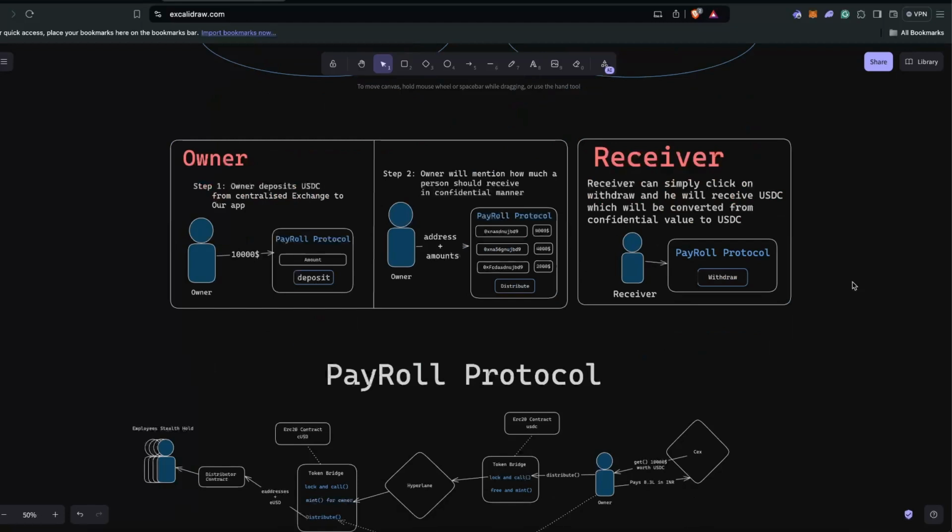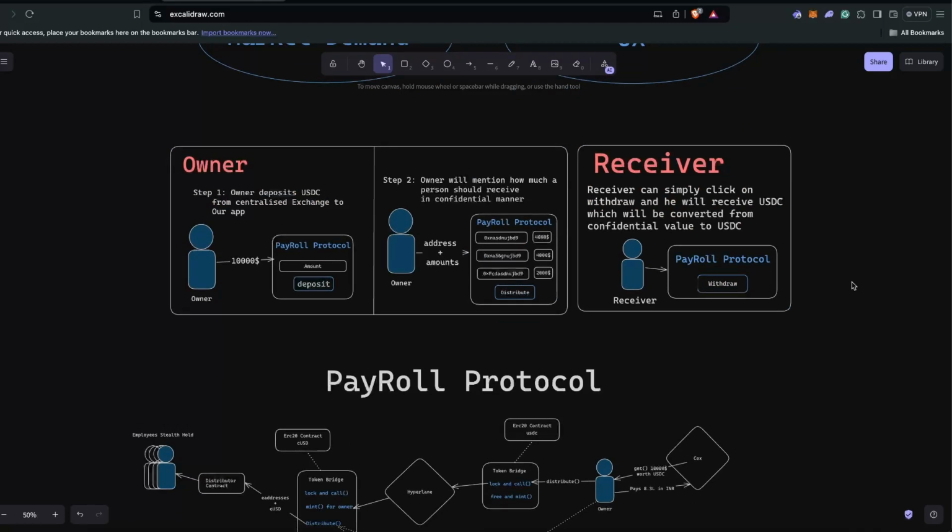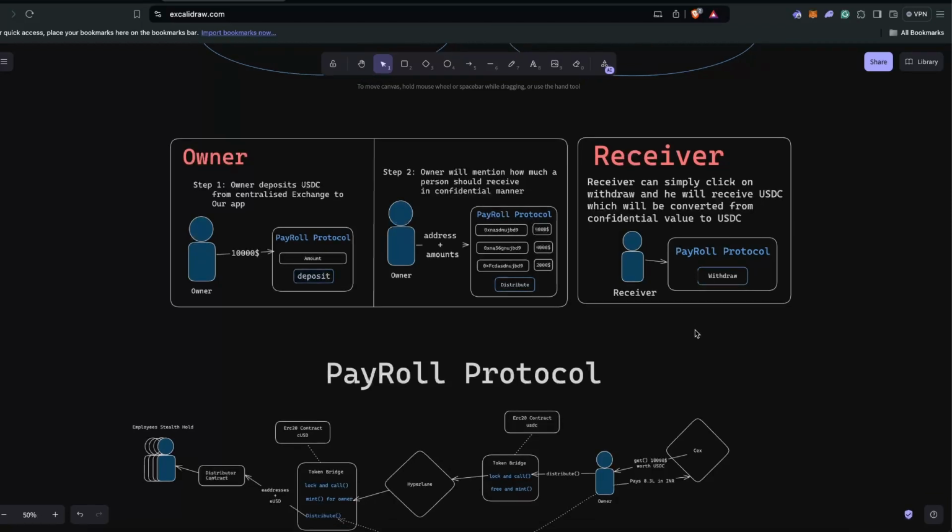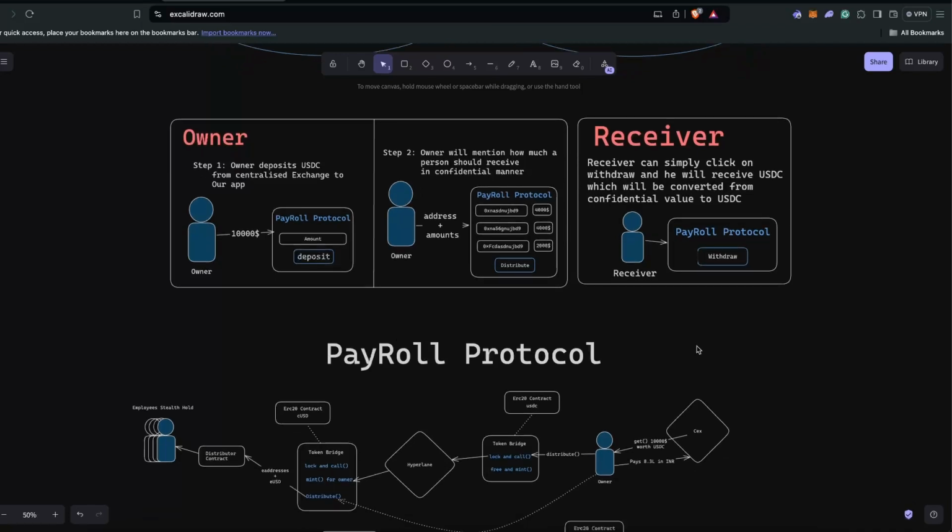Let's understand how this thing works. The owner will come to our app and basically deposit USDC from a centralized exchange like Binance to our app. You can check out this whole flow in the demo. Then the owner will mention the addresses plus the amounts he wants to send to the users, or how many tokens they should receive. Then on the receiver side, they will simply go to the withdraw page and click on withdraw, and all the amounts held for that particular user will be withdrawn. It's as simple as this.